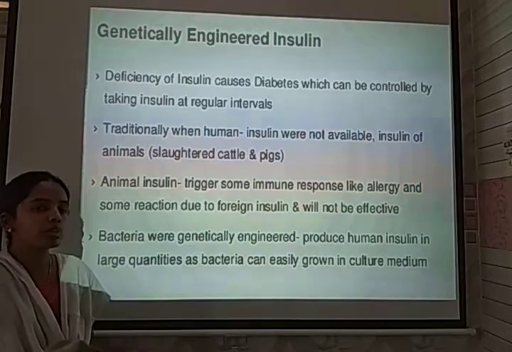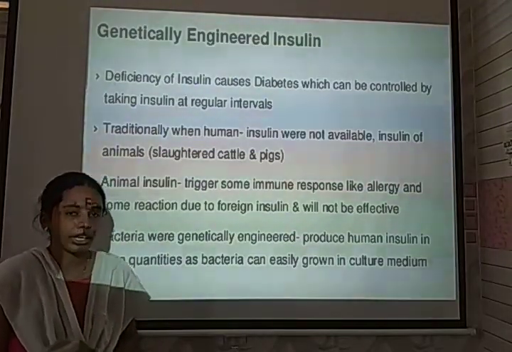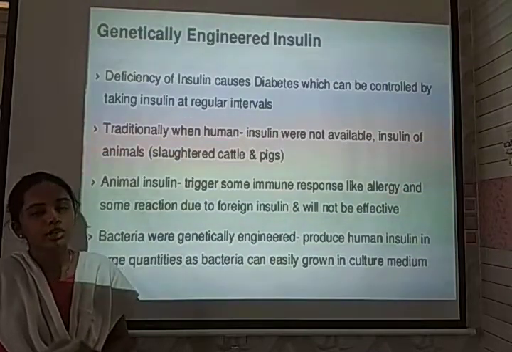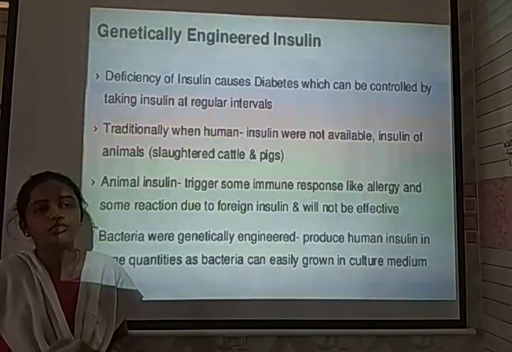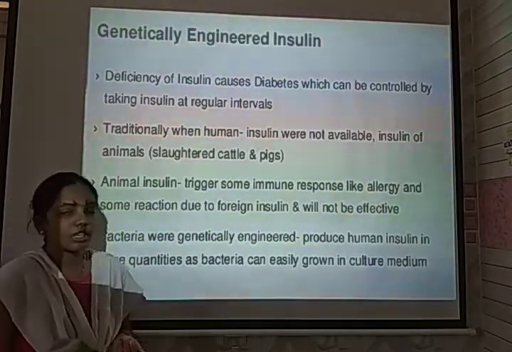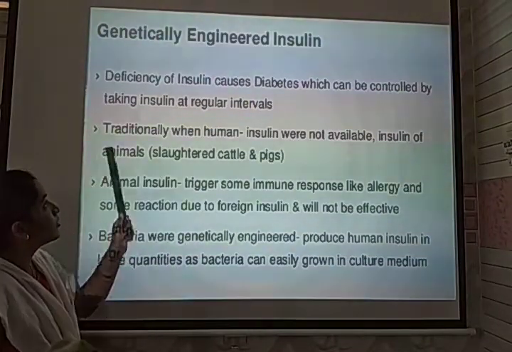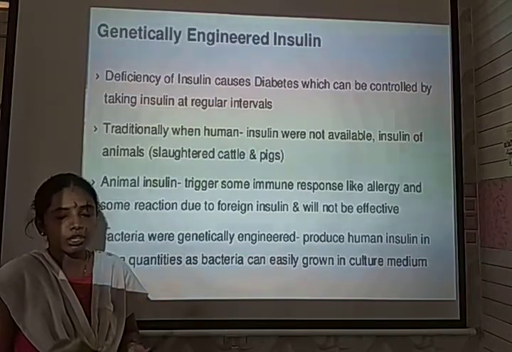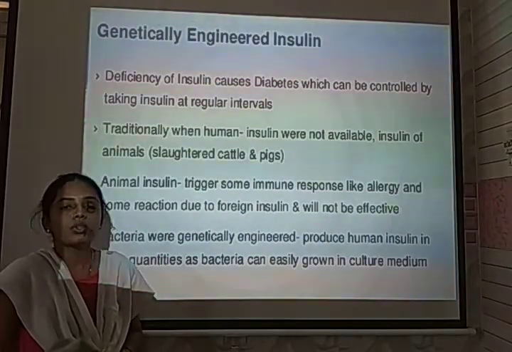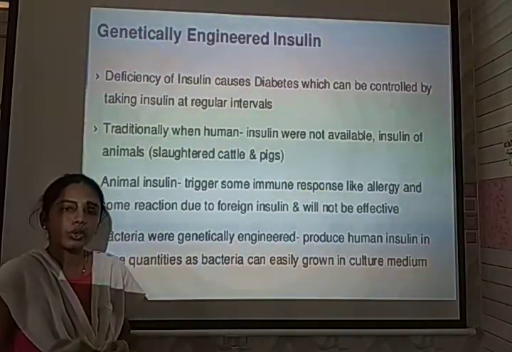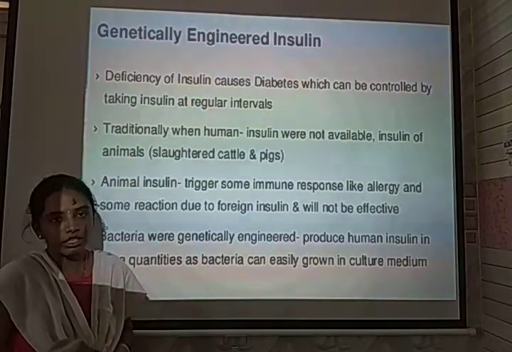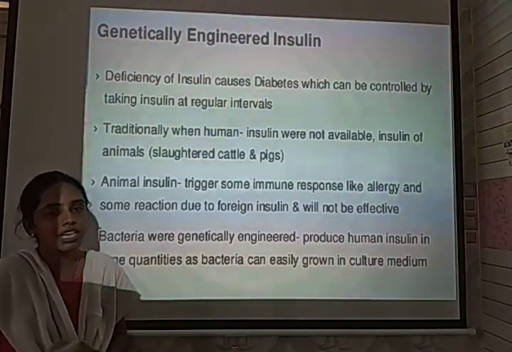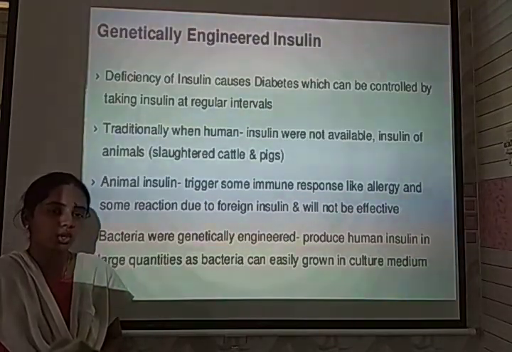One of the applications in our medicinal field is the development of genetically engineered insulin. Insulin is necessary nowadays for diabetic patients. Insulin is a protein molecule produced in our pancreas, which helps in controlling the glucose level in our blood. For this reason, with the help of genetic engineering, human insulin has been developed, which is also called humulin.